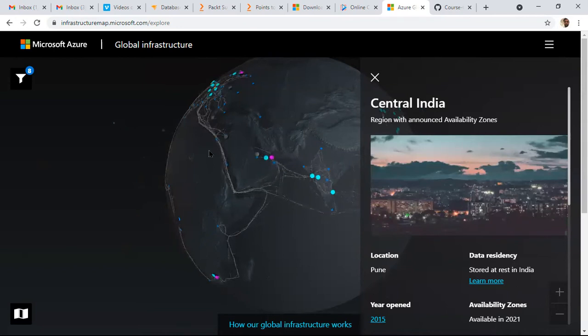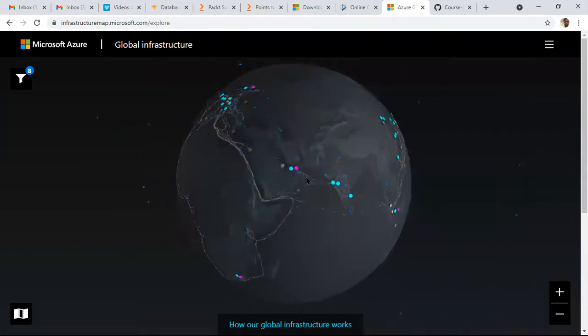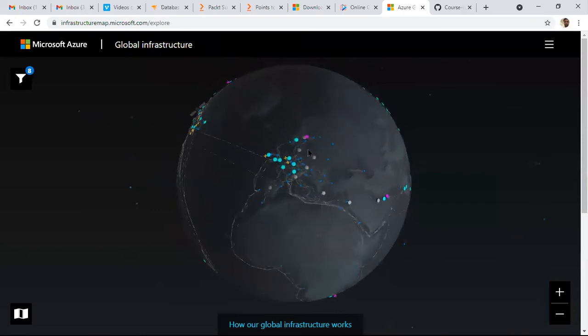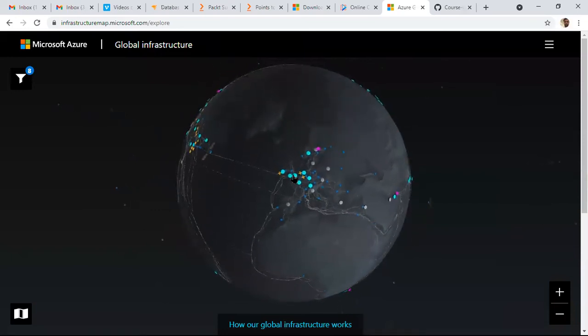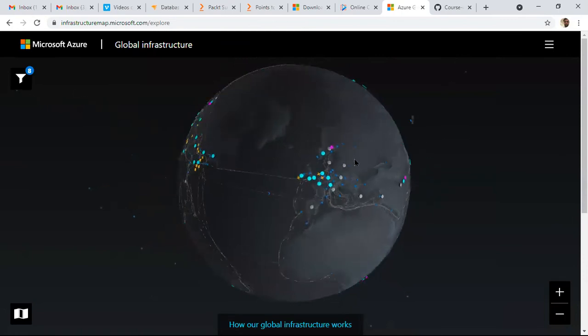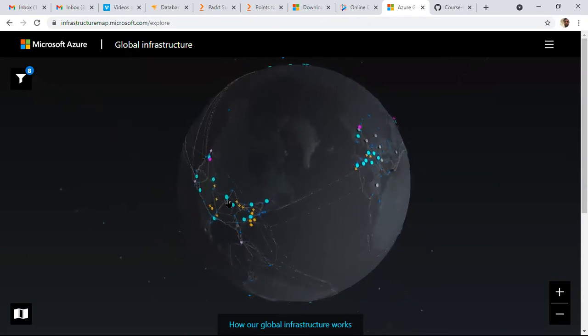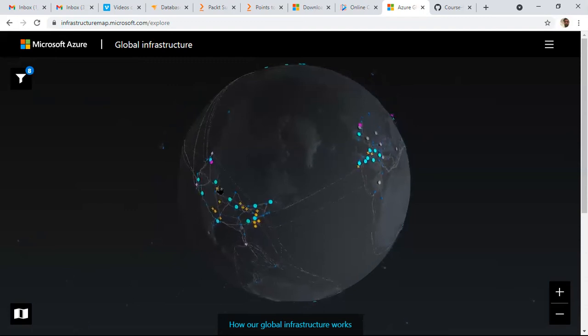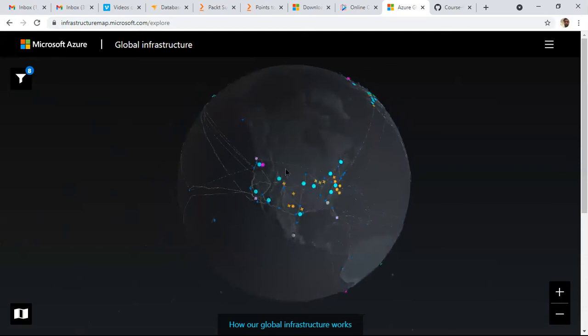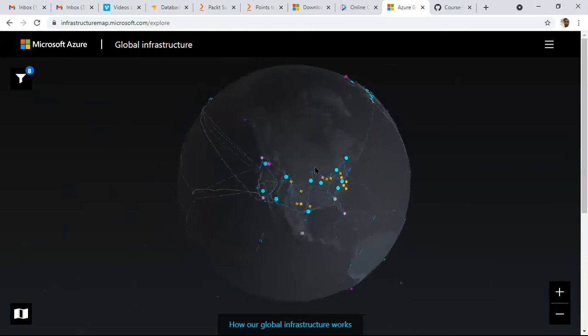Check it, almost anywhere you can turn the globe. You can watch the regions. You can see the various regions. They have laid down the connectivity with physical cables, as well as through Wi-Fi also. They are providing the connectivity across the globe.